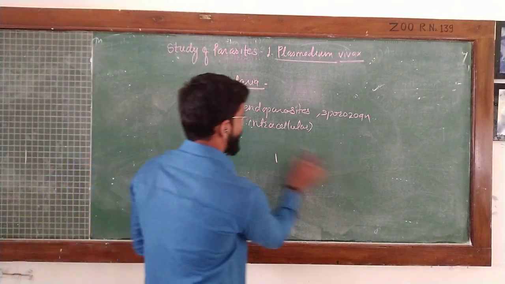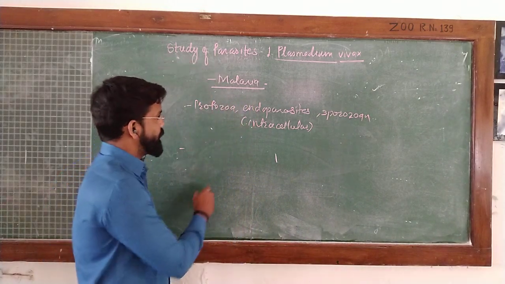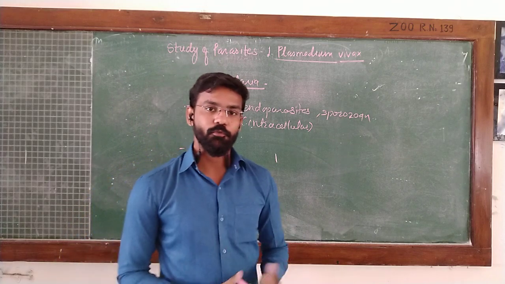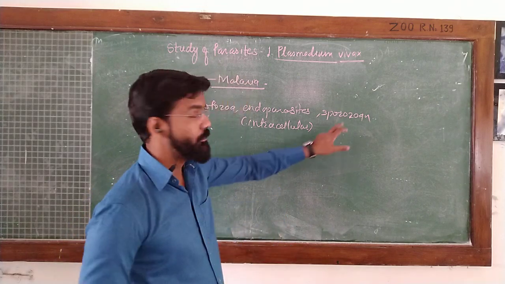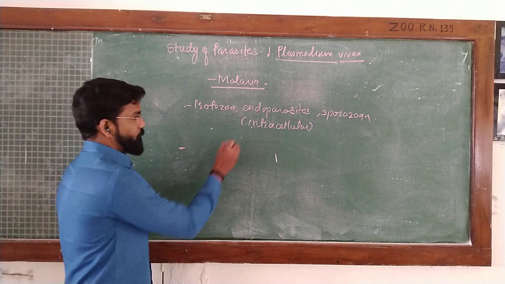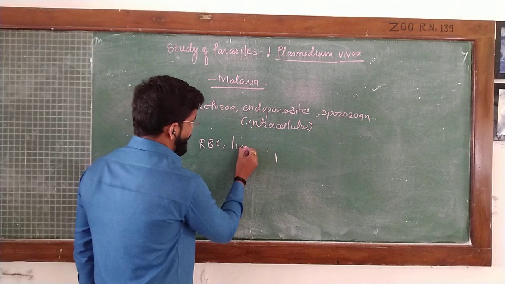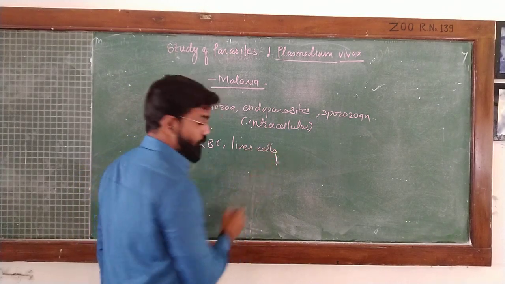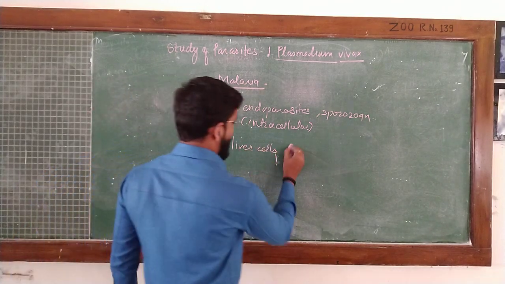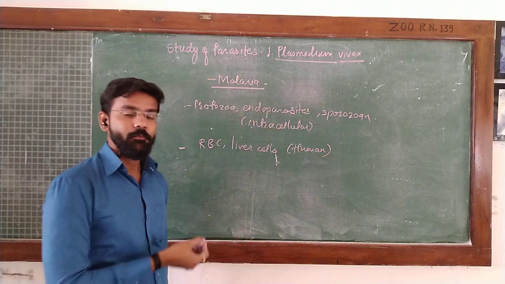Here, if you look at the habitat of this organism, as I said, it is a microscopic protozoan parasite and it forms infective body spores. It is found inside the RBCs and liver cells or hepatic cells of its host, that is human. These are the habitat of this organism.